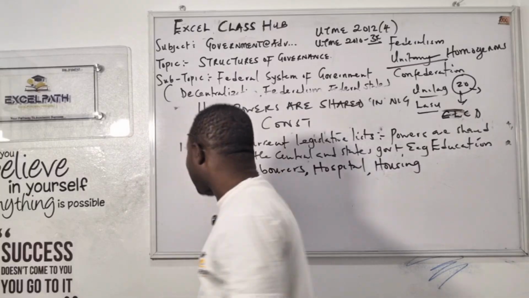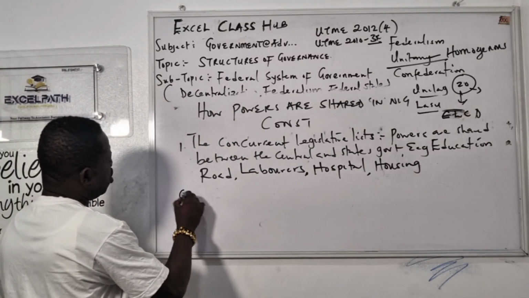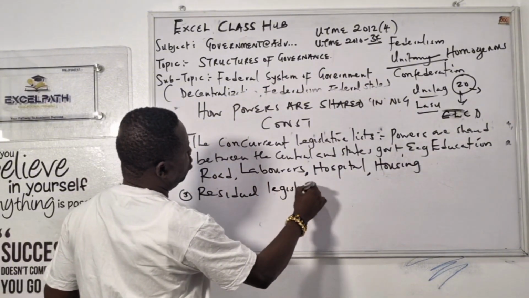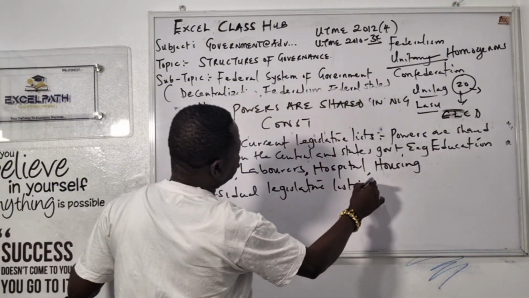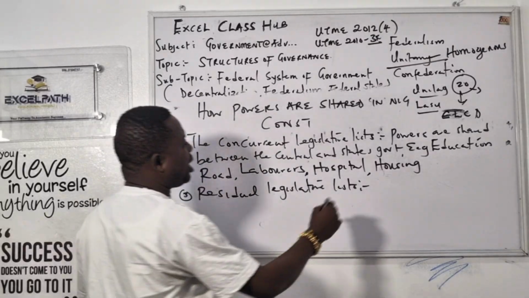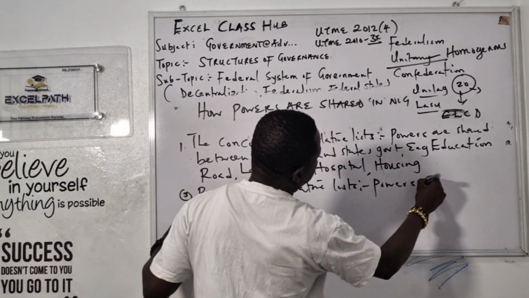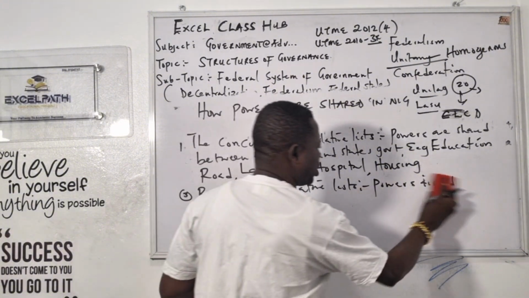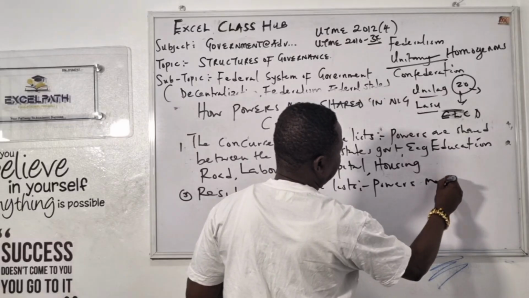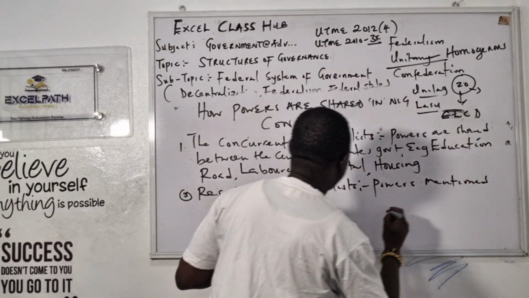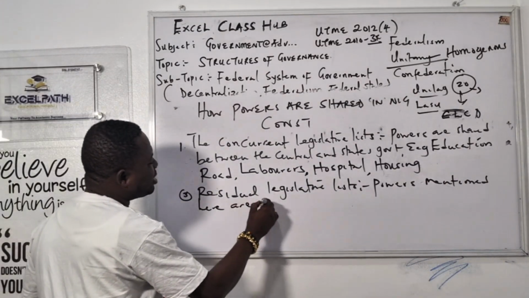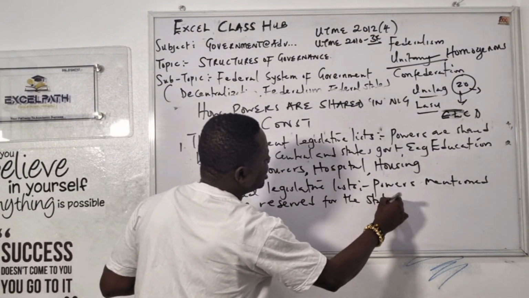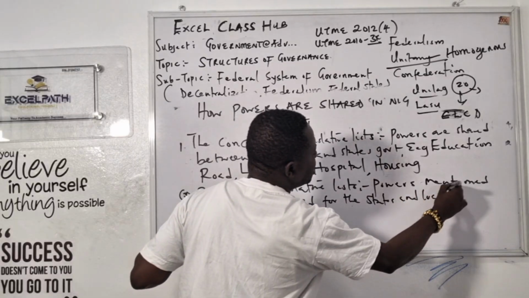Now the last one here is the residual legislative list. This one is not really common. Powers and functions mentioned here, write it down. Powers mentioned here are reserved for the states and local governments. Don't forget: state and local government.